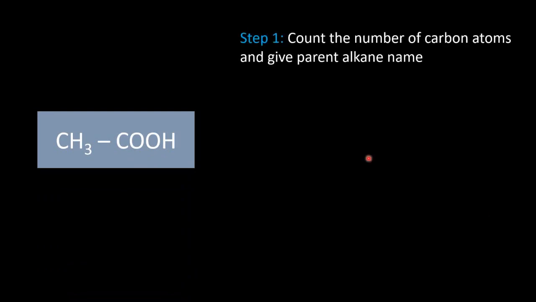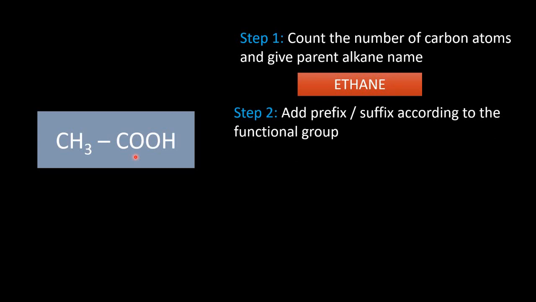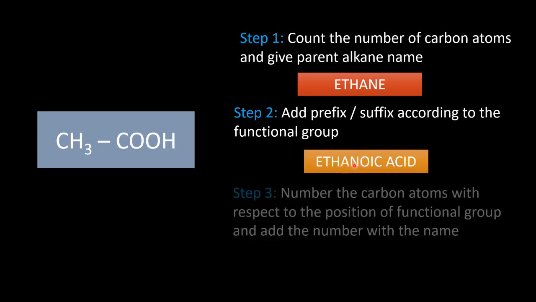Next example. We have to count the number of carbon atoms. Here it is a very simple structure. I have only 2 carbon atoms. So the parent name is ethane. I am going to add the prefix or suffix according to the functional group. Here the functional group is a carboxylic acid. So the name will contain OIC acid as the suffix.